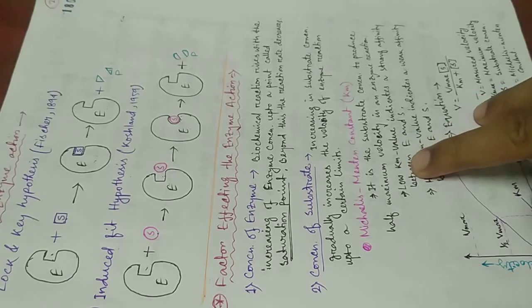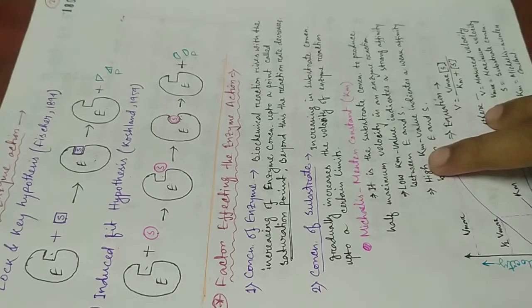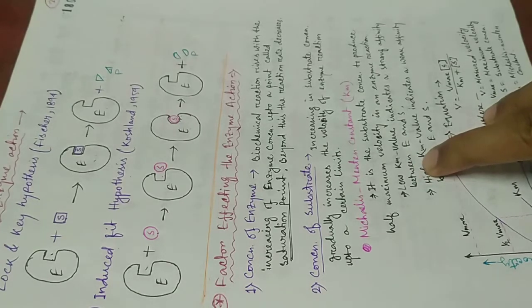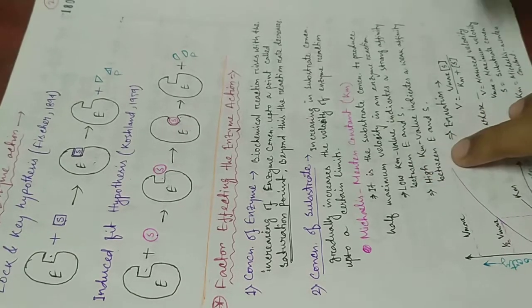Remember that a low Km value, Km meaning Michaelis-Menten constant, indicates a strong affinity between enzyme and substrate, and a high Km value indicates a weak affinity between enzyme and substrate.